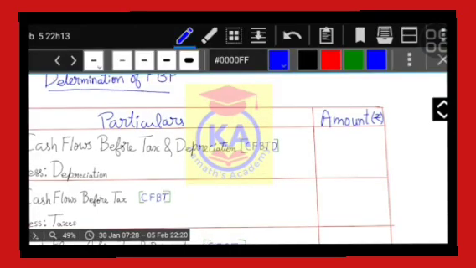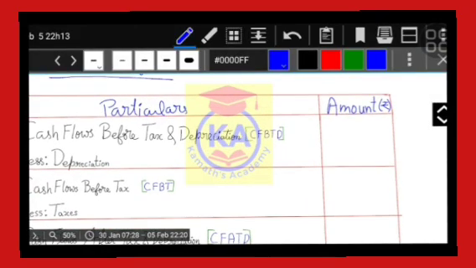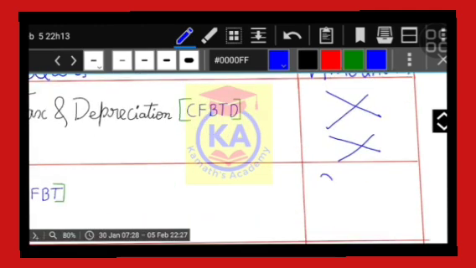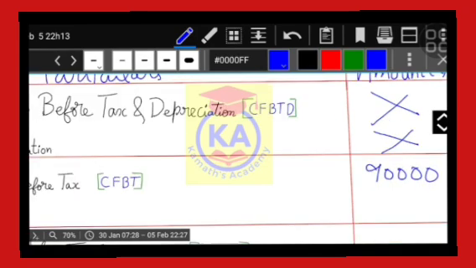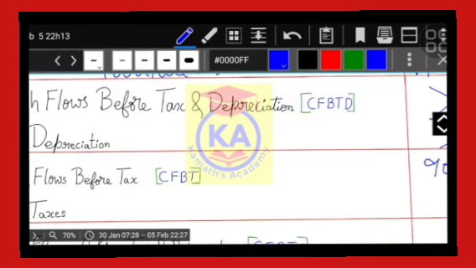I have already drawn the format. First, CFBTD won't come, depreciation also won't come. Here the question gives profits of rupees 90,000 after depreciation before tax, right? So this is CFBT, and CFBT is 90,000. Now you have to deduct taxes.